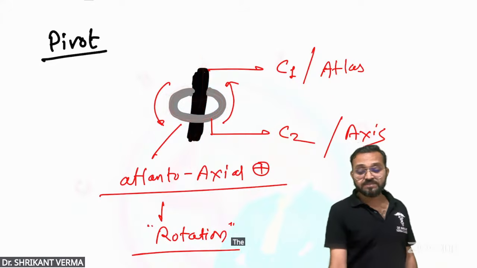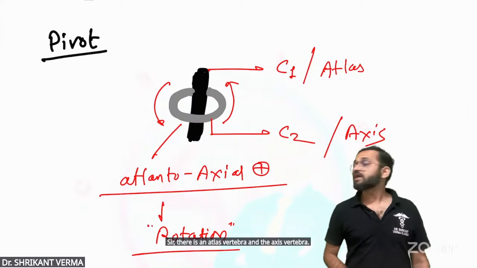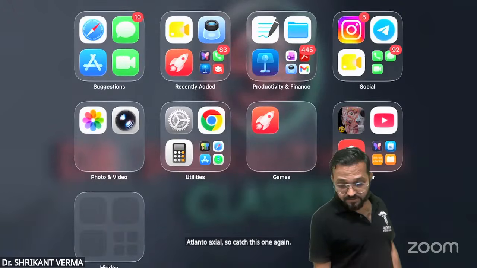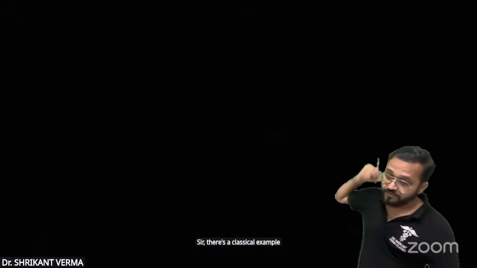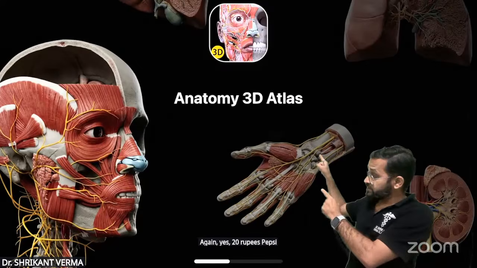The classical example is C1 and C2. Sir, there is the atlas vertebra and the axis vertebra. Atlantoaxial. So catch this one again. Sir, this is a classical example.